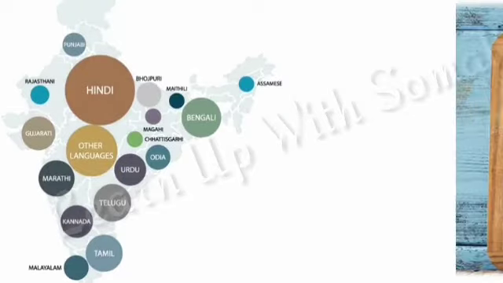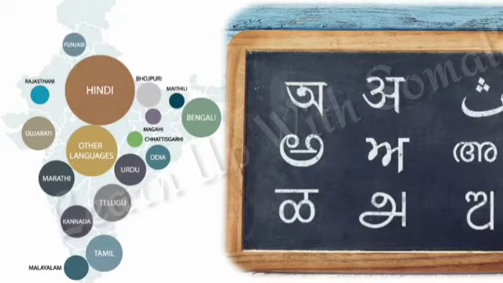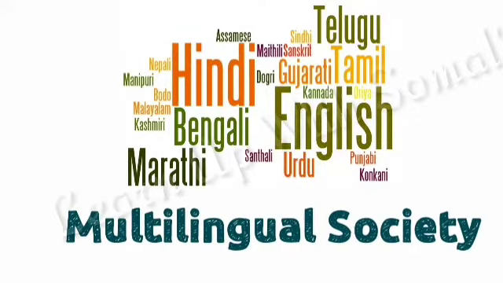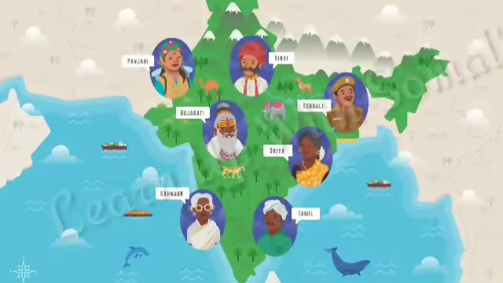India has the largest number of spoken languages in the world, so it is a multilingual society. Many people of different religions and different social traditions live here, yet they are united. And this is the unique feature of India.